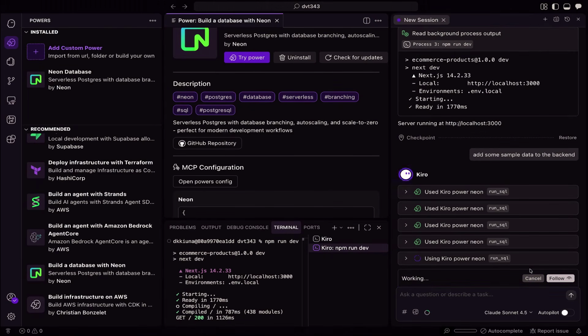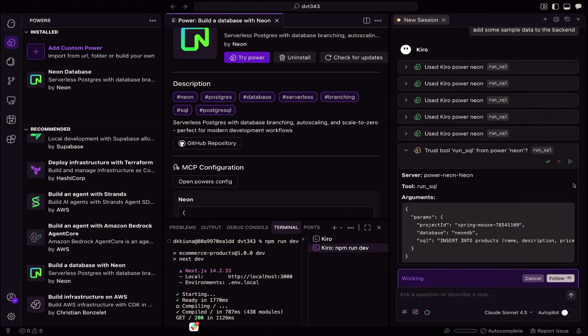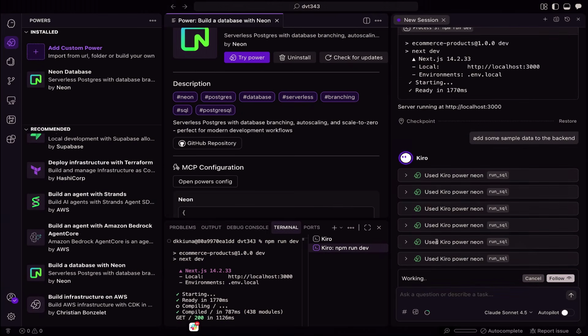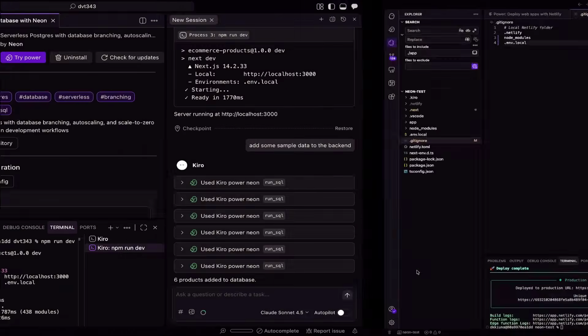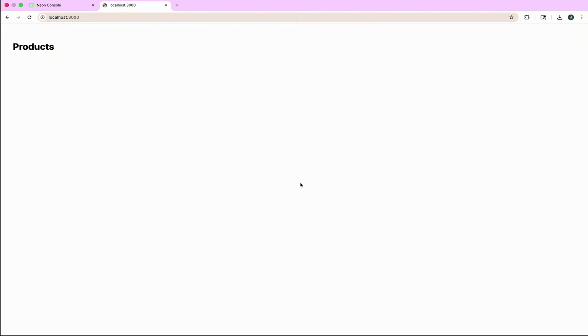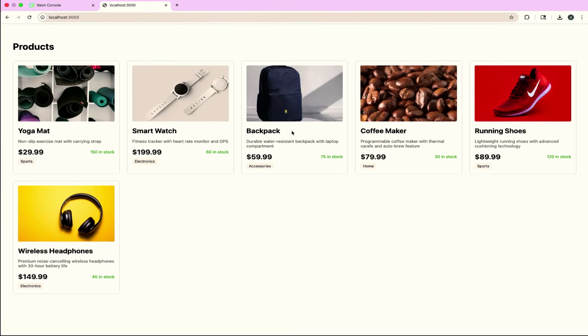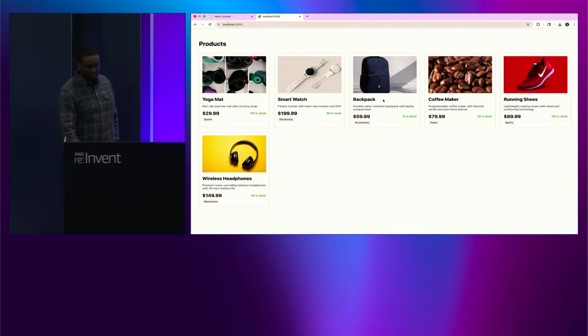So it's gonna keep running a few more SQL commands, insert some products, and then once that's done, I can go back to my front-end application. So we have 6 products added. And if I do a refresh here, I think I might have to do a hard refresh. We now have our 6 products that have been inserted all through by using the power.